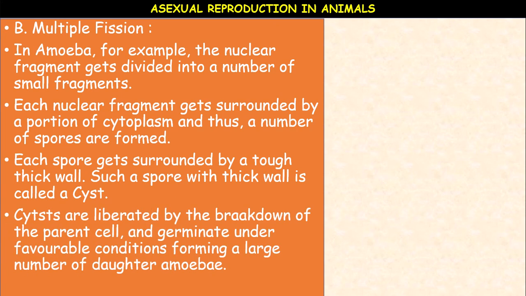These cysts are liberated by the breakdown of the parent cell, and the spores are released after the cyst breaks. When the spores fall on a suitable substratum, when the conditions are favorable, a large number of daughter amoebae are formed. That's why it is called multiple fission.